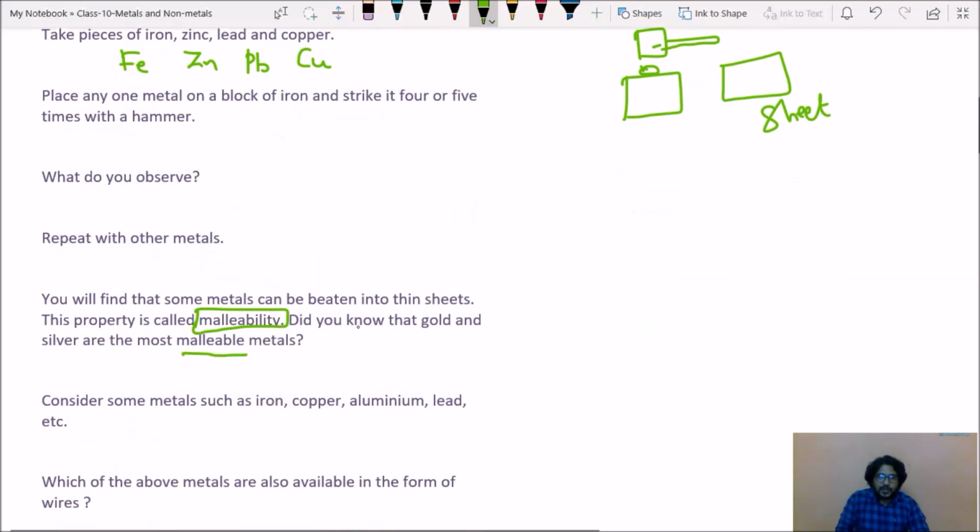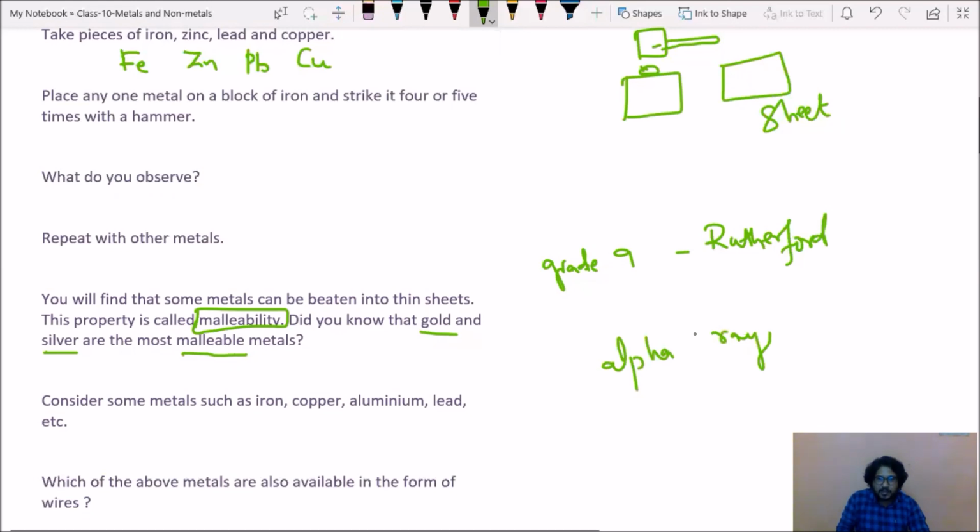Now you can observe gold and silver are the most malleable metals. If you remember your grade 9 structure of atom chapter, Rutherford did one experiment called the alpha ray scattering experiment.